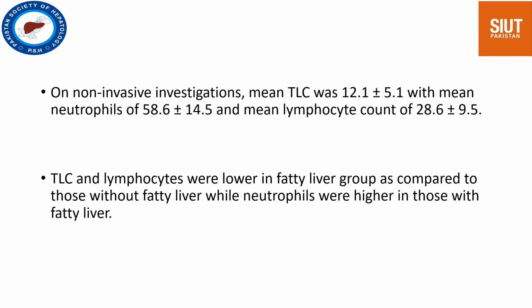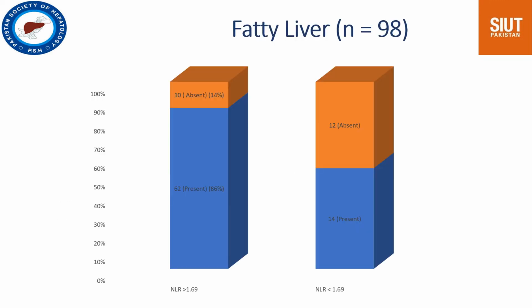On non-invasive investigation, the mean TLC was 12.1 with a neutrophil of 58.6 and a mean lymphocyte count of 28.6. The TLC and lymphocytes were lower in the fatty liver group as compared to those without fatty liver, while the neutrophils were higher in those with fatty liver.